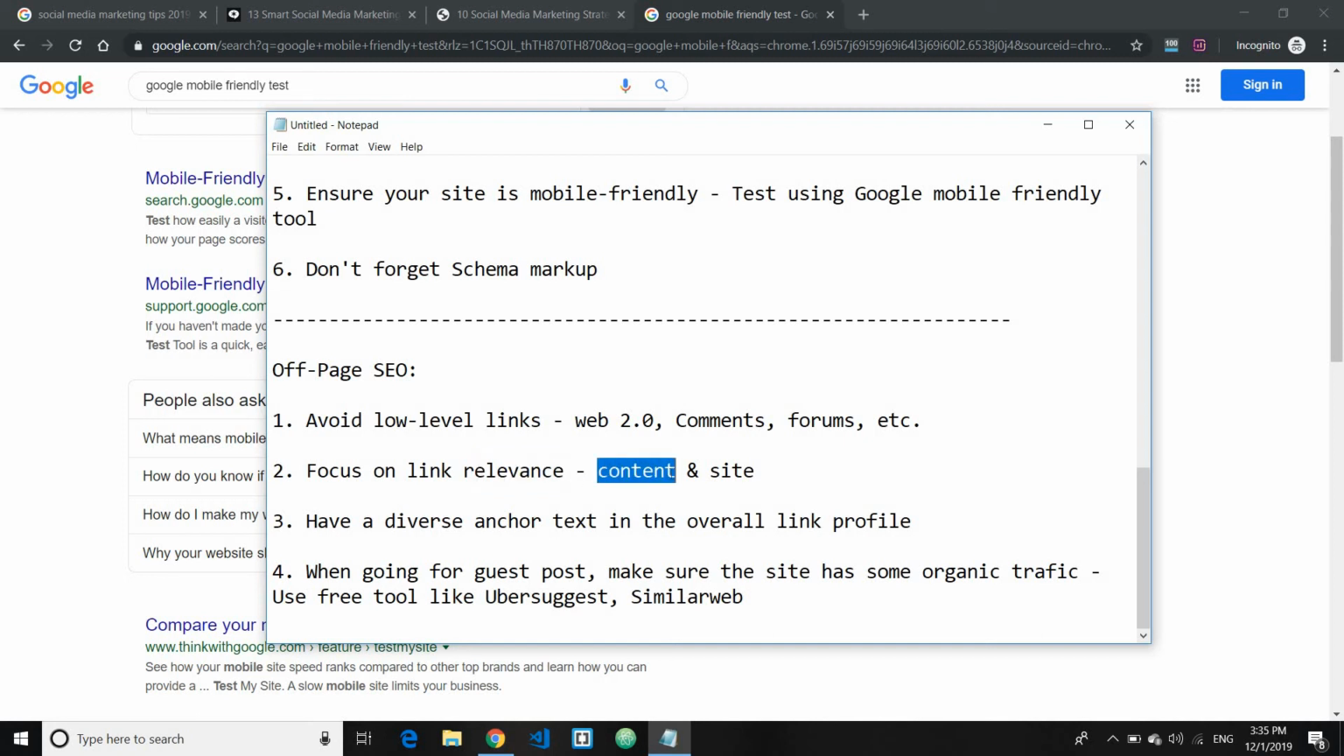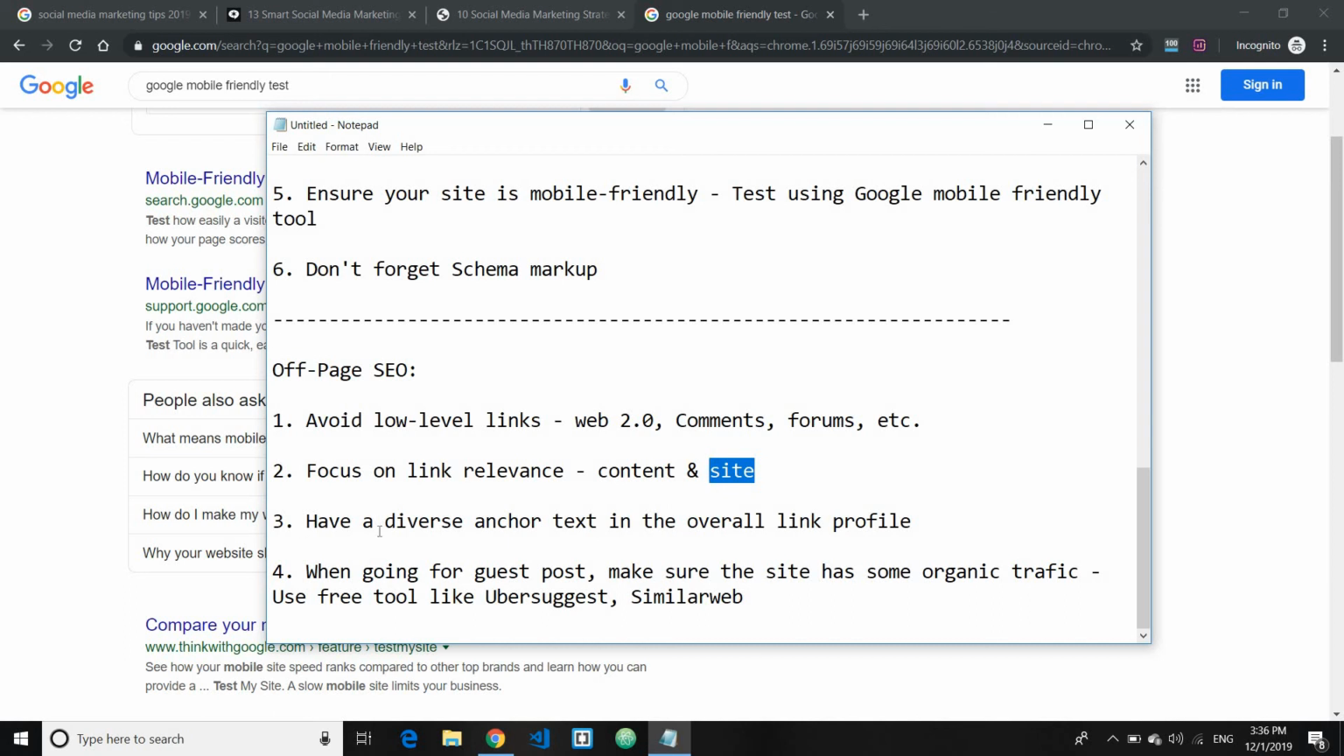Content relevancy basically means, let's say you write a recipe site, then you would want to get a link from content which talks about a recipe or food, or something similar like that. And site level relevancy basically means getting links from a cooking site or recipe site, or something in a similar niche.